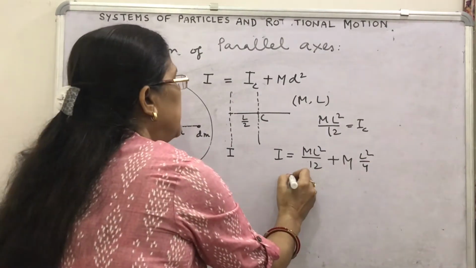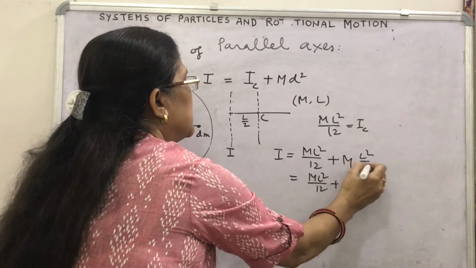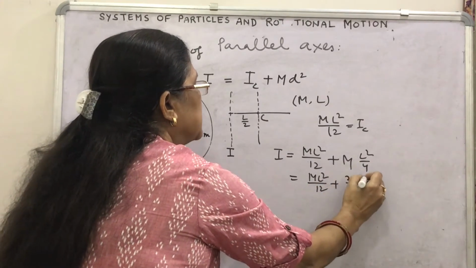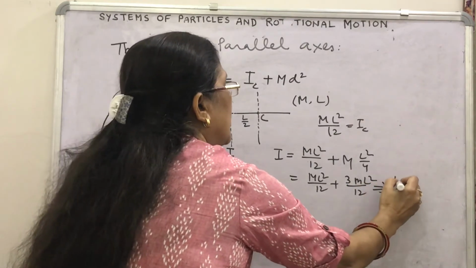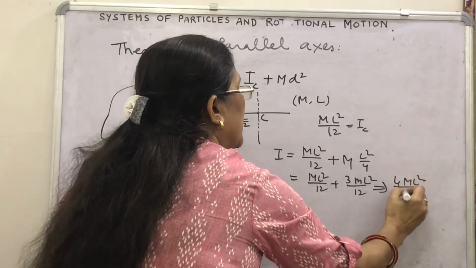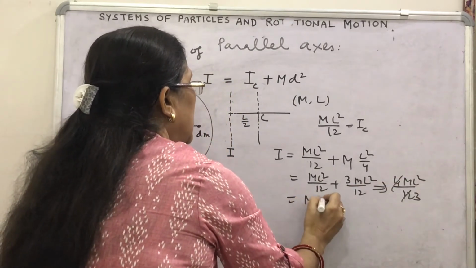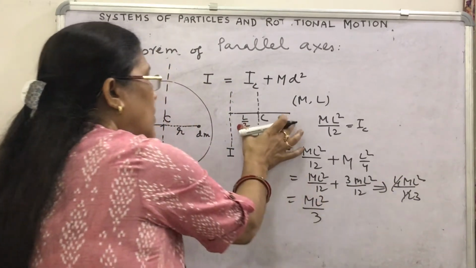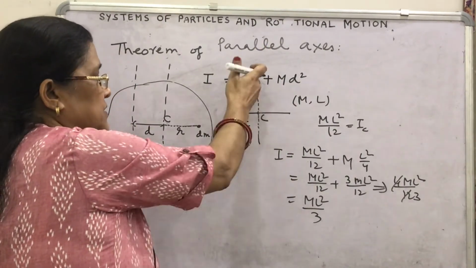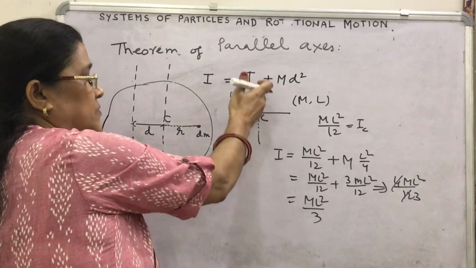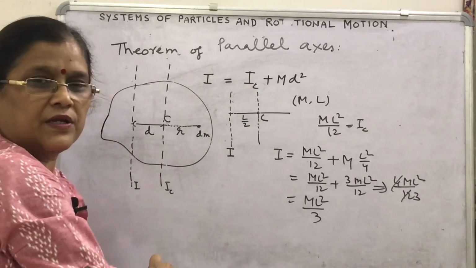Take the LCM, you will get ML²/12 plus 4 3s are 12, so 3ML²/12, that is 4ML² upon 12. So the moment of inertia of the rod about any axis parallel to the axis passing through the center of the rod is equal to ML²/3.